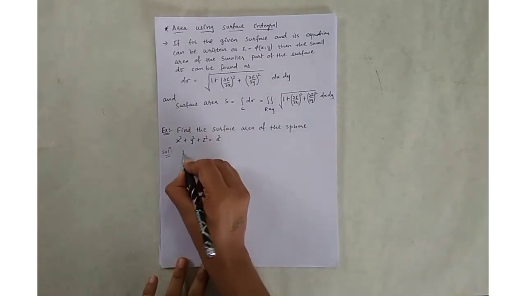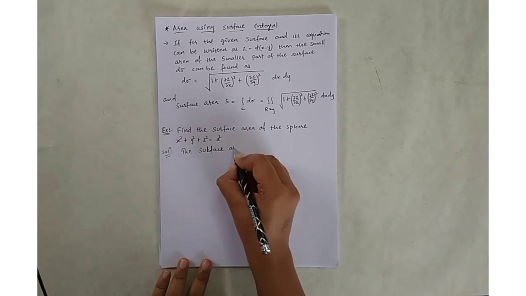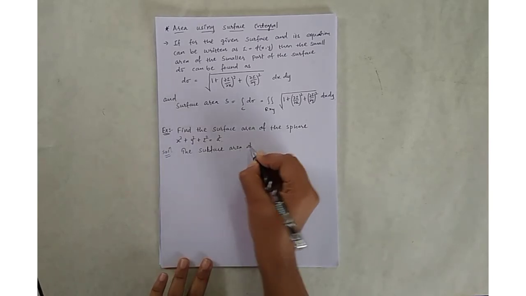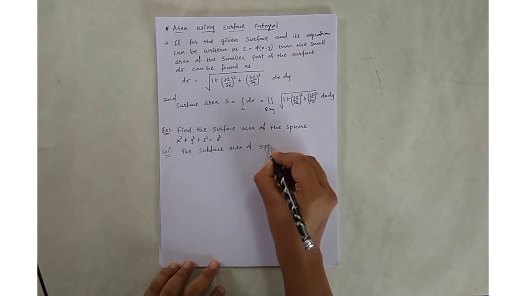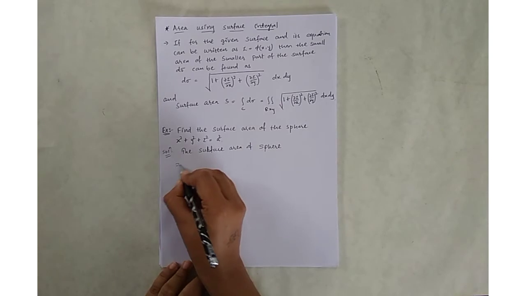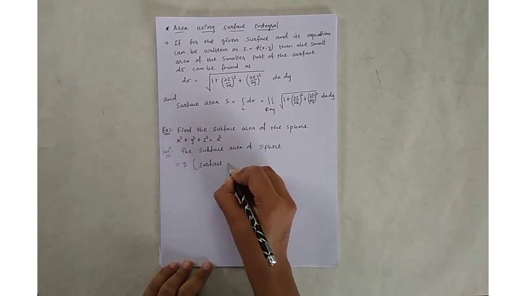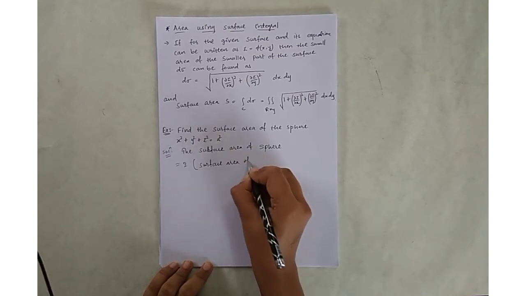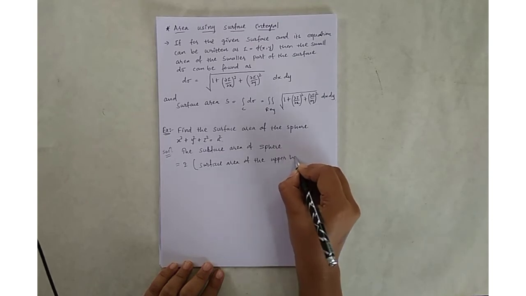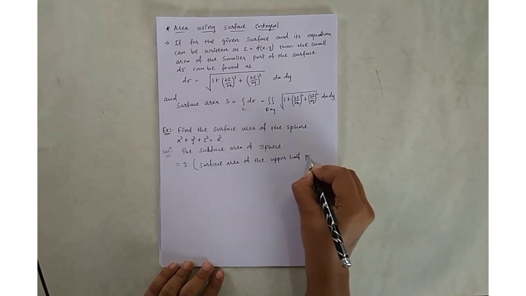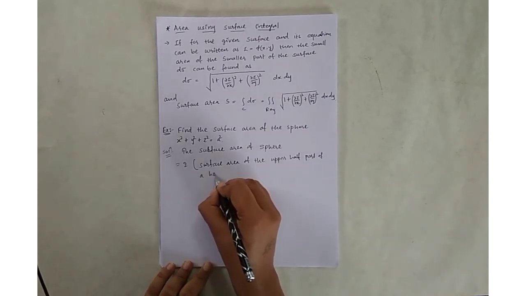So you can write it as the surface area of the sphere is equal to 2 times the surface area of the upper half part of a hemisphere.